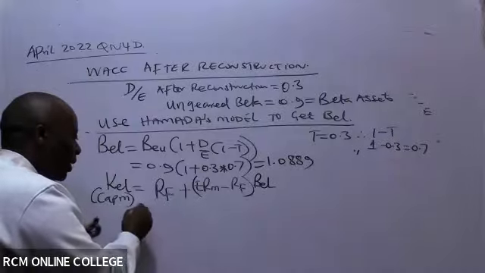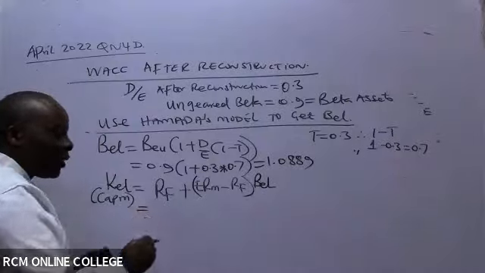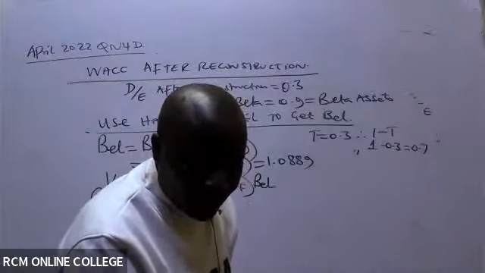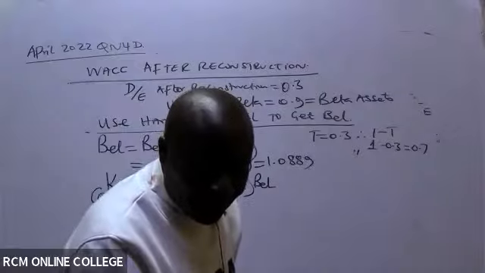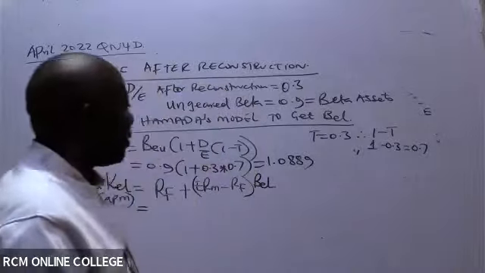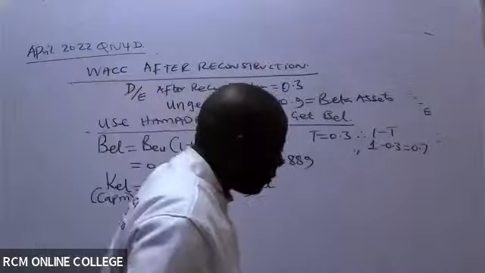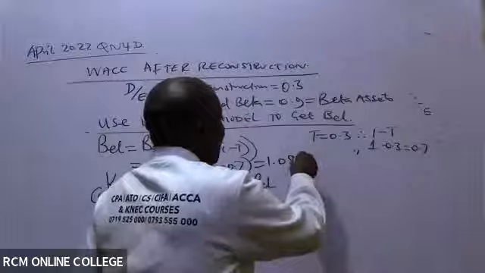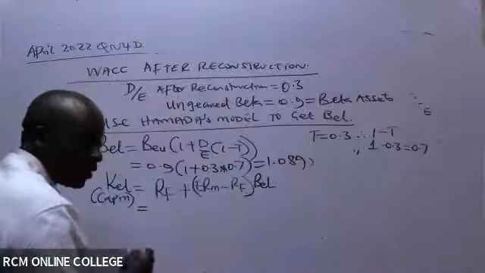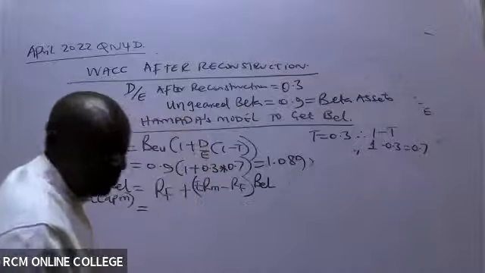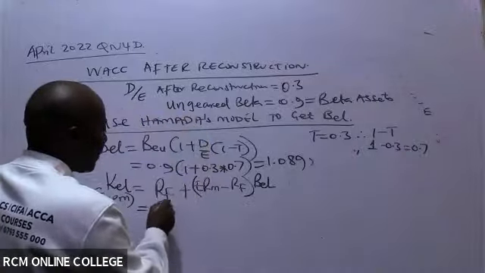The rate of risk-free does not change. The risk-free rate is what percentage here? 1.089, sorry for that. So risk-free, I'm being told here, is 5%, isn't it?